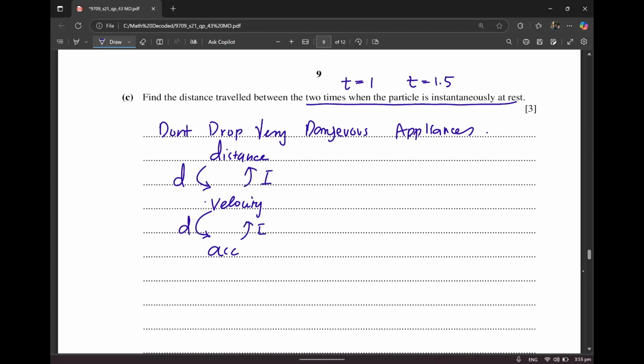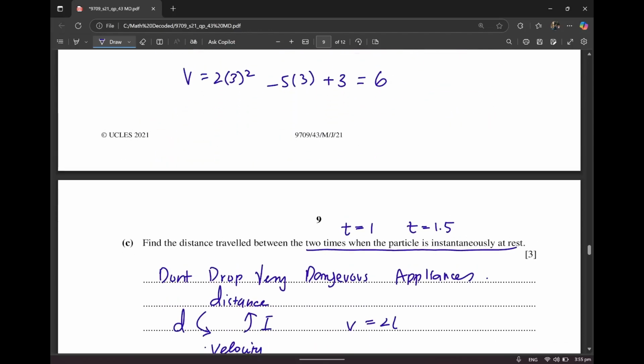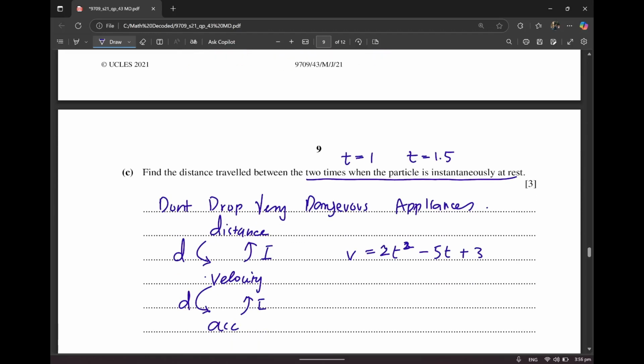So this basically helps you remember this concept in a crux, I would say. So basically, the equation that was given to us was a velocity equation, if I'm not wrong. Yeah, 2t square minus 5t plus 3. This was the equation that was given to us. I want to turn this into a distance equation because the question asks for distance.